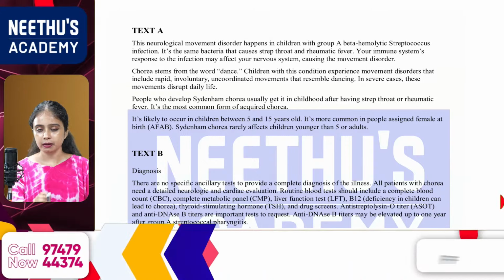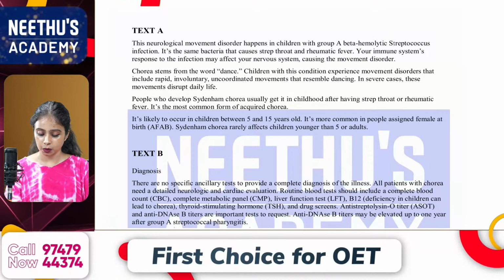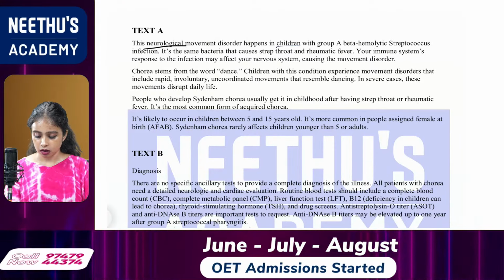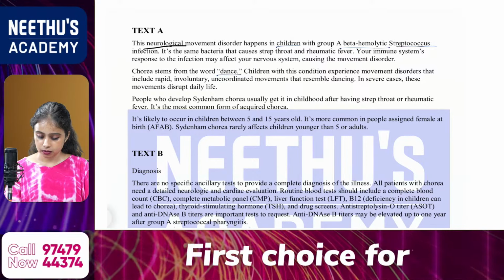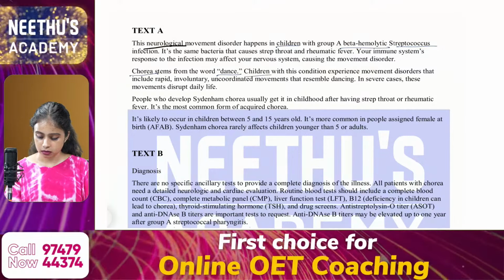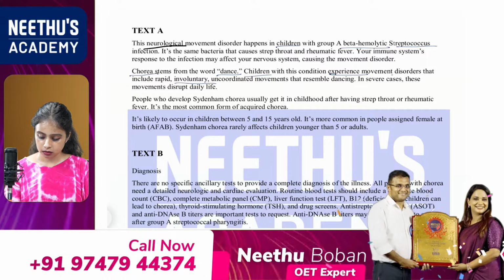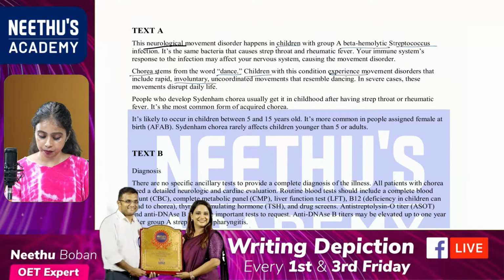Okay, so I'm just marking the keywords. I'm skimming the text and I'm marking the keywords. In severe cases, these movements disturb daily life.